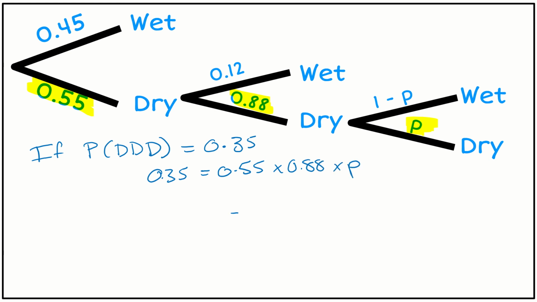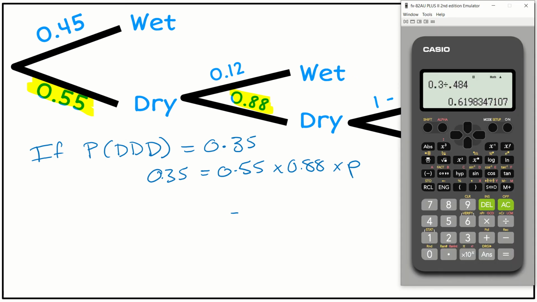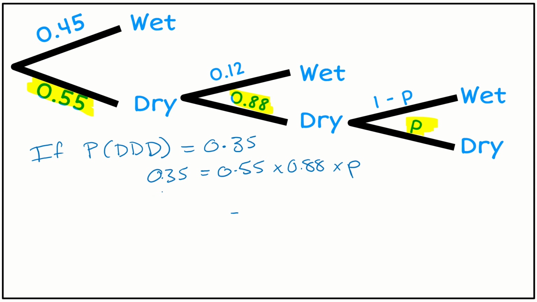So again, that 0.55 times 0.88, when we do that on our calculator, and I've forgotten what it was, 0.55 times 0.88 is 0.484. So I can say that 0.484 times P must be equal to 35%.